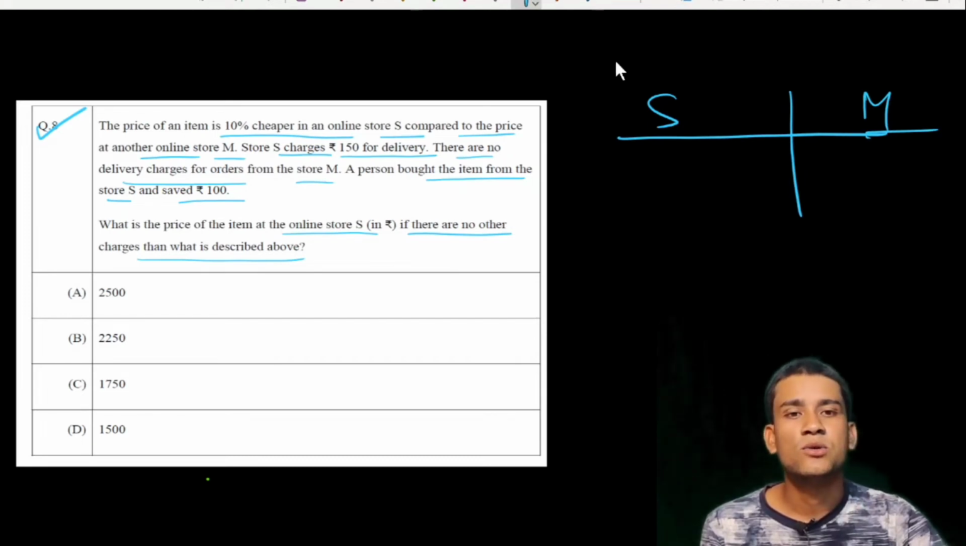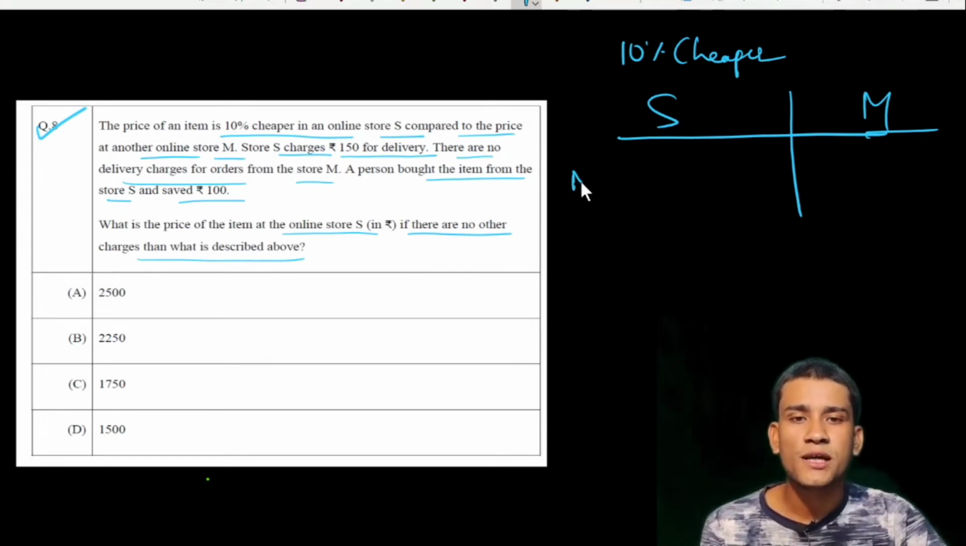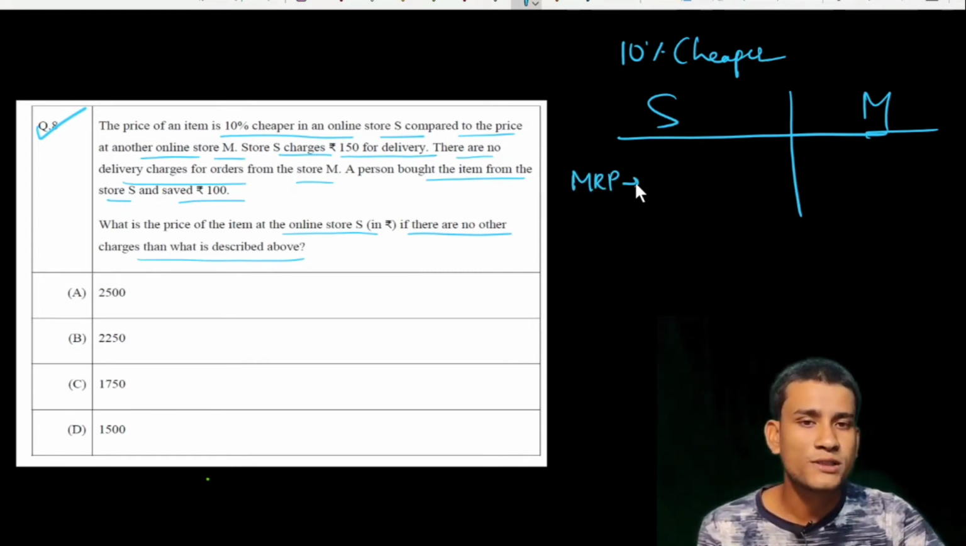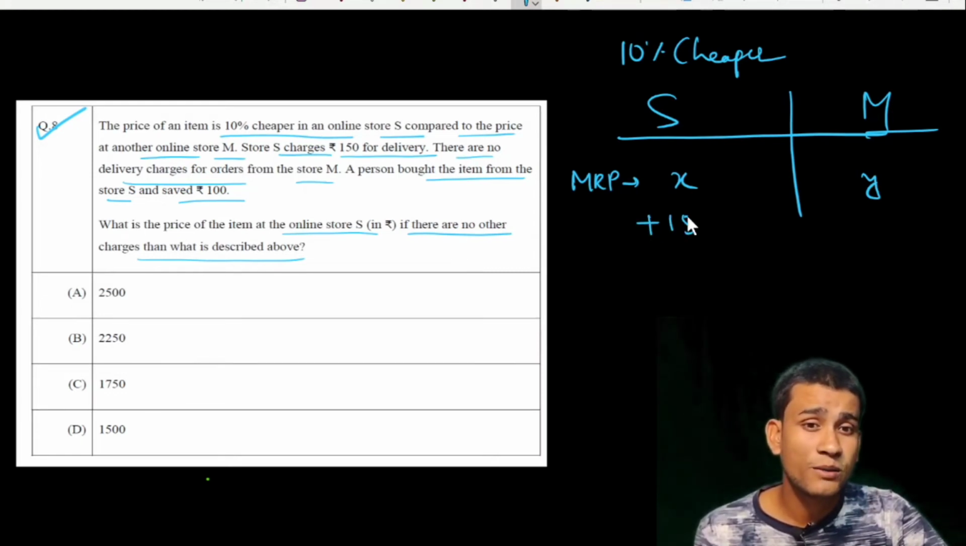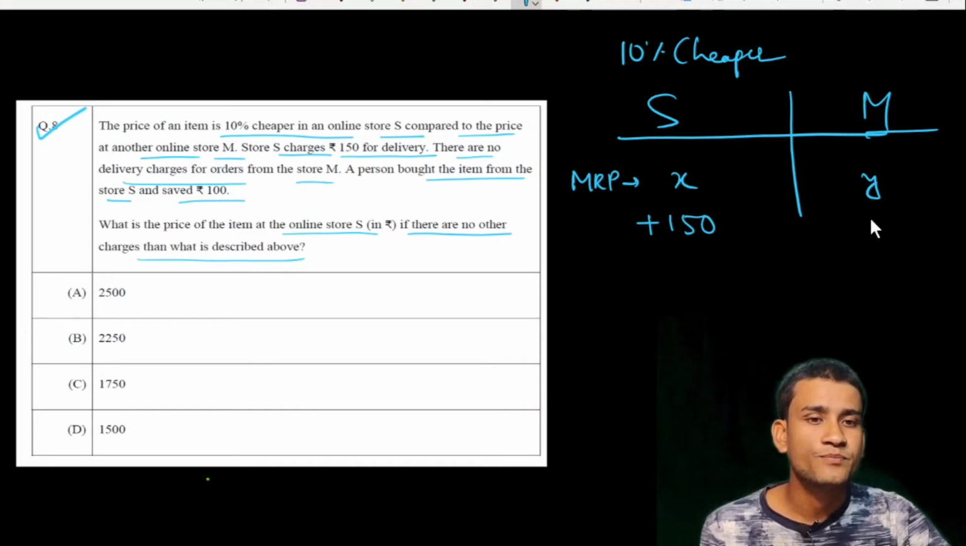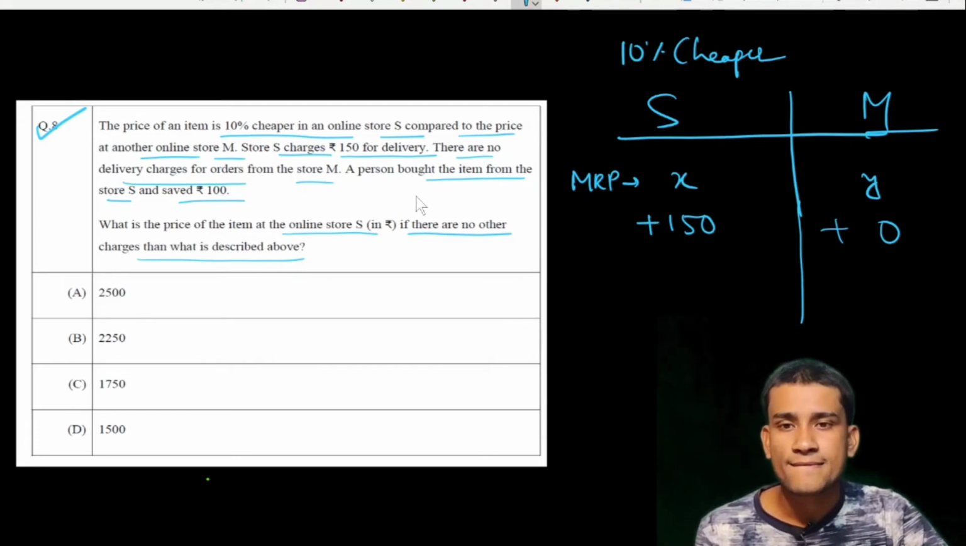Okay, so S means 10% cheaper, and suppose the price of the product at S is X and the MRP is Y here. S takes 150 delivery, and for M there is 0 delivery charge. Now in this case also a person saves rupees 100.